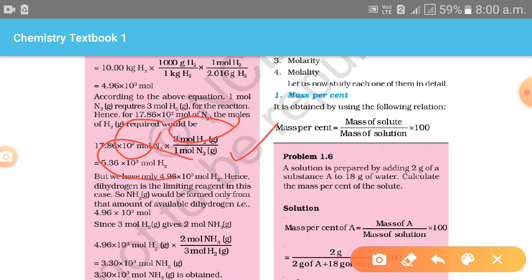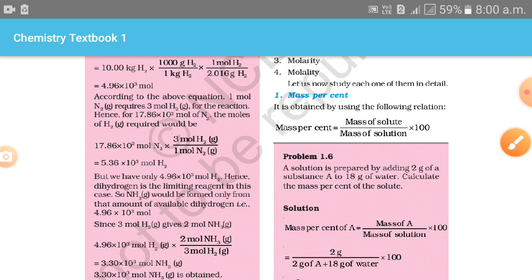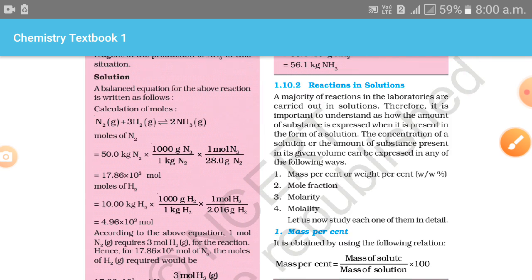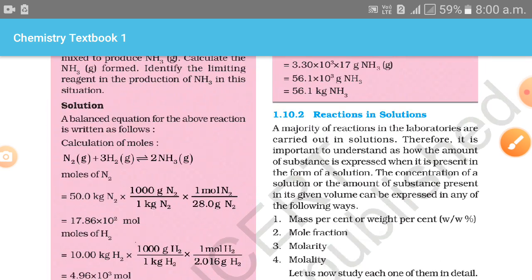But we have only 4.96 × 10^3 moles of hydrogen. Hence dihydrogen is the limiting reagent. Next, let's talk about reactions in a solution.